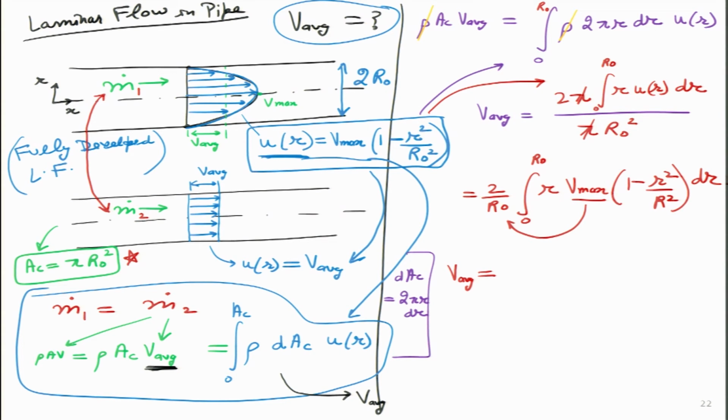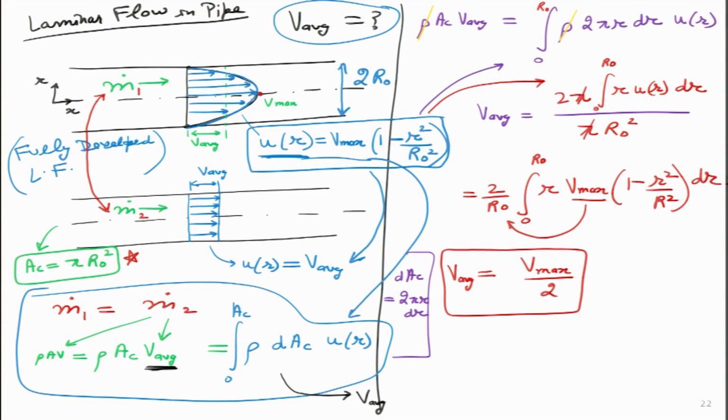So, what we will get ultimately, if we do this, we get a very interesting result. We get simply, because all the radius will get cancelled out, V average is V max divided by 2. See how beautiful it comes out, which means that if you have a parabolic flow profile like we have in the laminar case, then the average velocity is simply half of Vmax, and I can show that in this diagram as well. If my Vmax is over here, then V average is simply half of that.